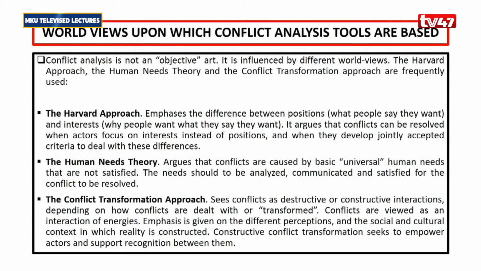And then the human needs theory actually explains that whenever there is a conflict, it means that there are certain basic human needs that have not been satisfied. So as you analyze a conflict, you try to establish those needs that have not been satisfied and try to build peace around those needs so they can be satisfied, especially if there are groups that have been marginalized.